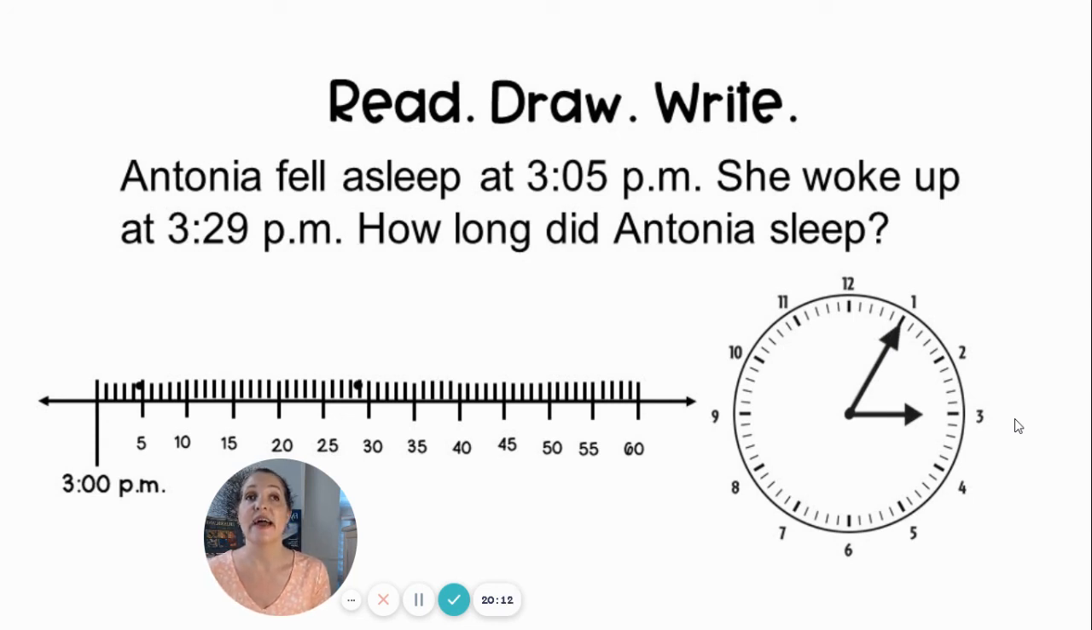Let's read it. Antonia fell asleep at 3:05 p.m. She woke up at 3:29 p.m. How long did Antonia sleep?